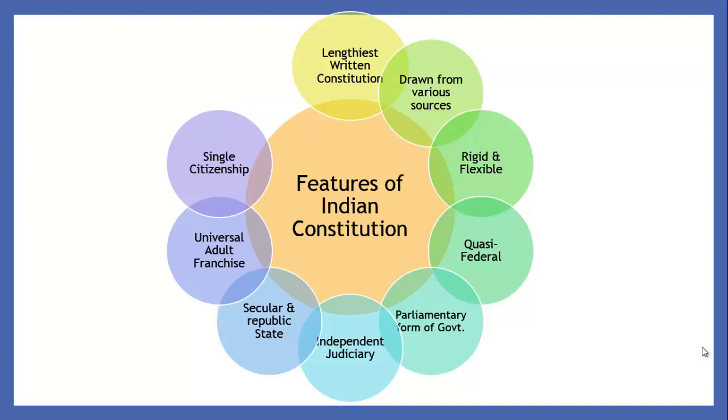The next thing is single citizenship. We have a federal system, somewhat, with a central government and state government, but we have a single citizenship. It is not the case that if you are living in Telangana, Andhra Pradesh, or Rajasthan, you will have a separate citizenship. For the whole of India, there is only one citizenship, right?